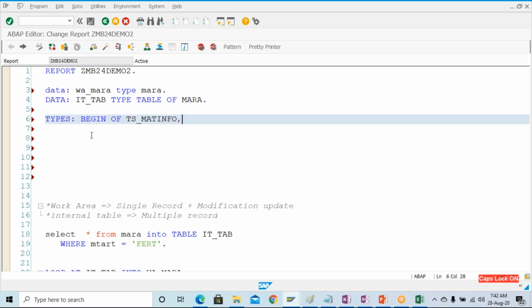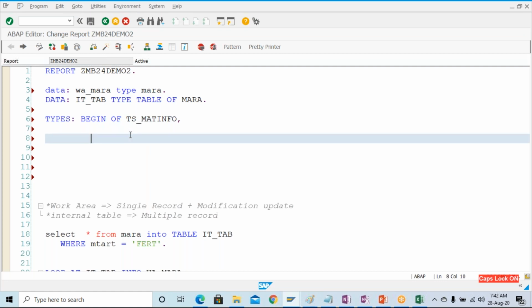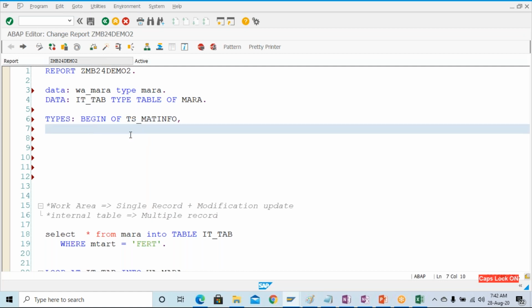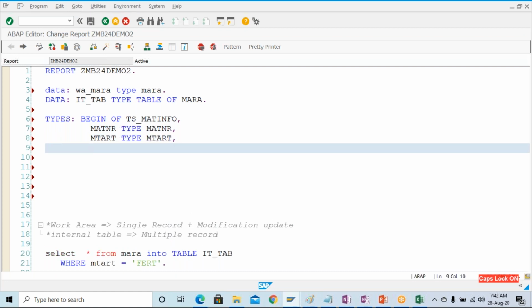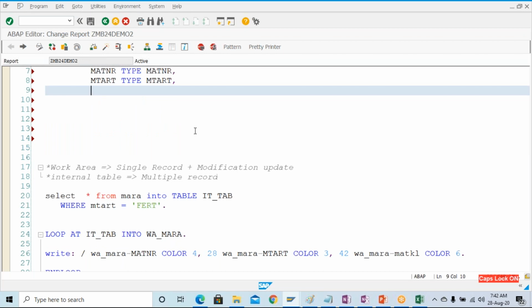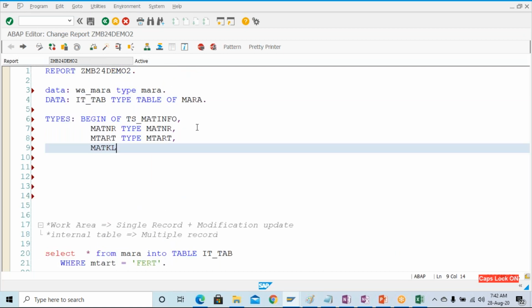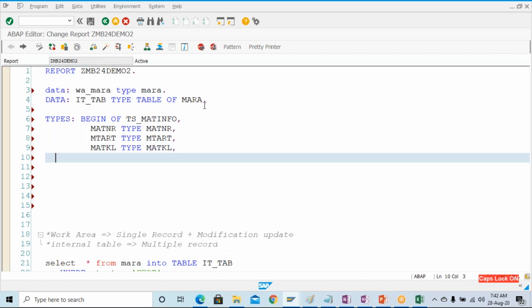Now, define its components: material number, MTART, and then MATKL, right? So I'm just giving the components. How am I defining this component?